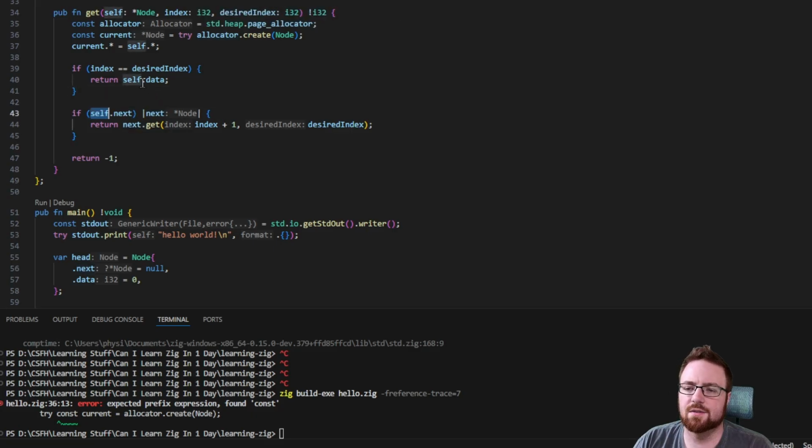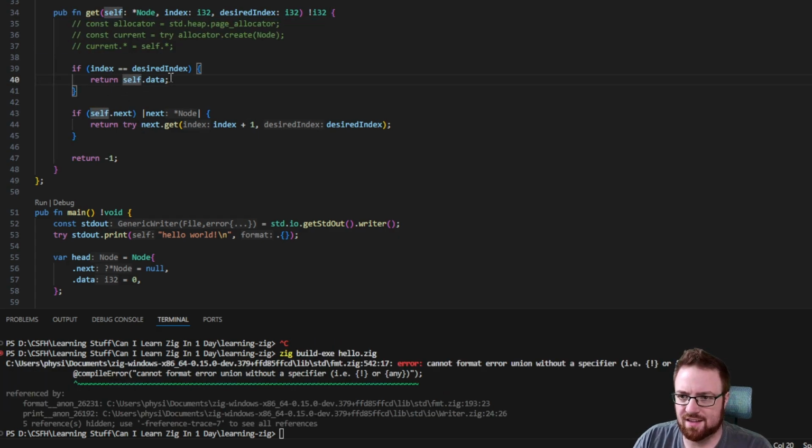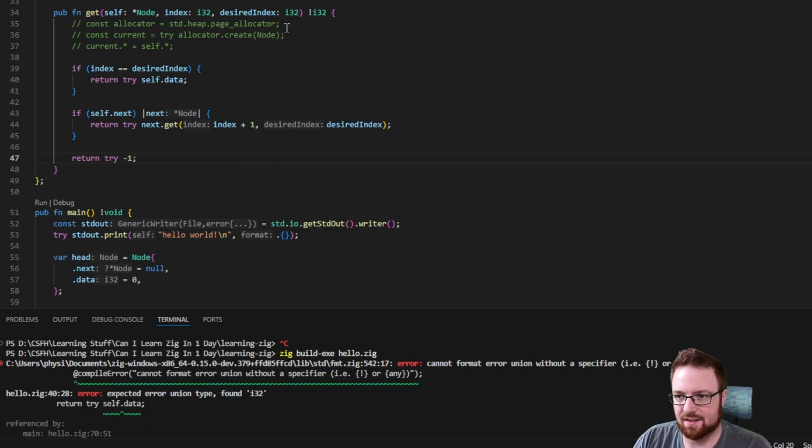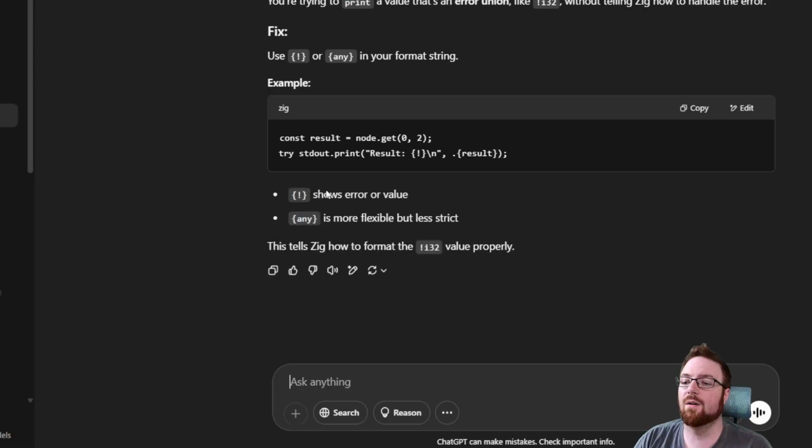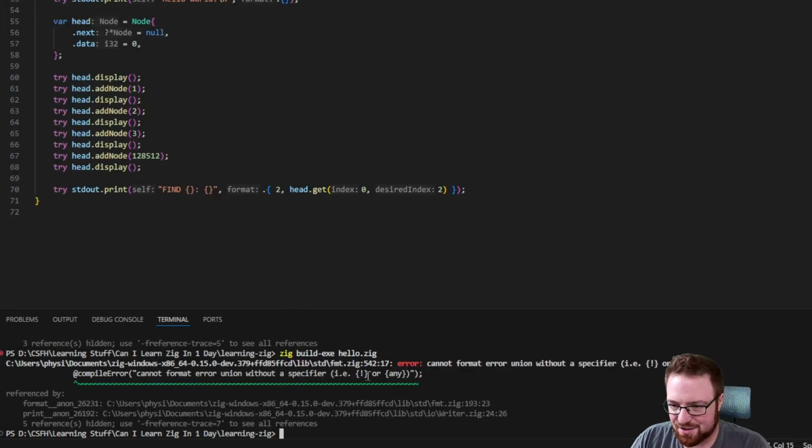You know what? I was thinking of two different ways to do it. I don't think I even need to do this. Assuming I don't need to try all of these, but why not? We'll just try everything. Try -1. "Restricted error union type found i32." See, that makes sense. Okay, good. And I know it'll be the same thing there. So now we are back to where we were. Oh, so that's from trying to print an error union. Oh, see, that would have been nice to know. Okay, yeah, it didn't even tell me that the format is the issue. It's just like, hey, random compiler issue.